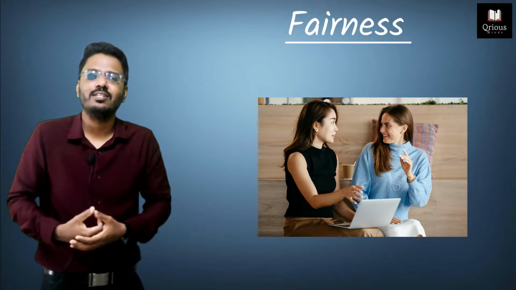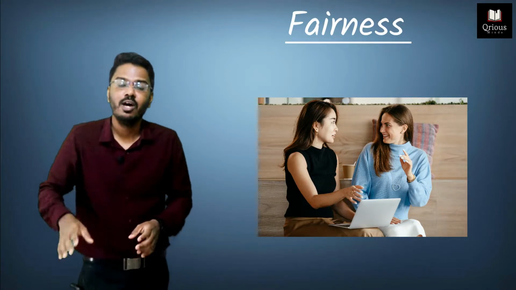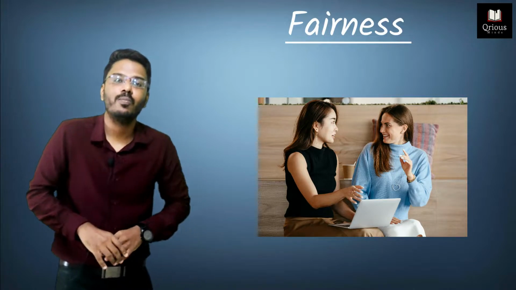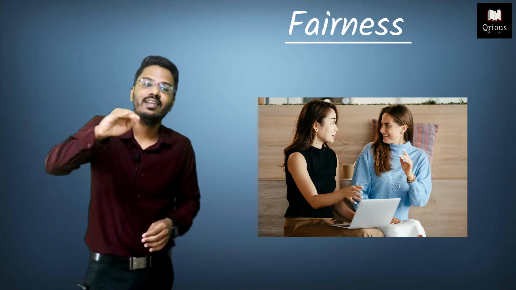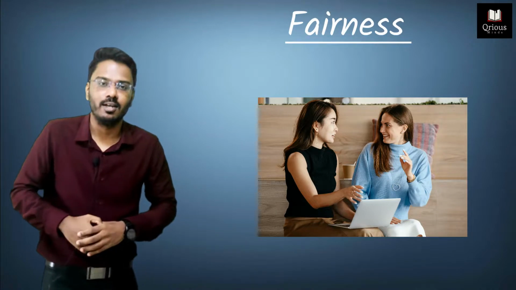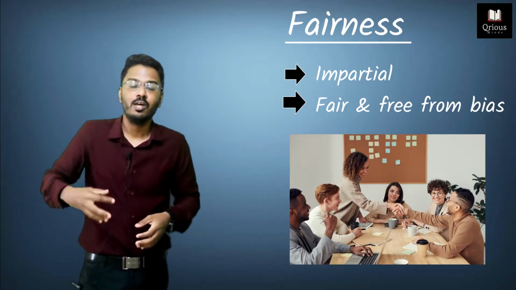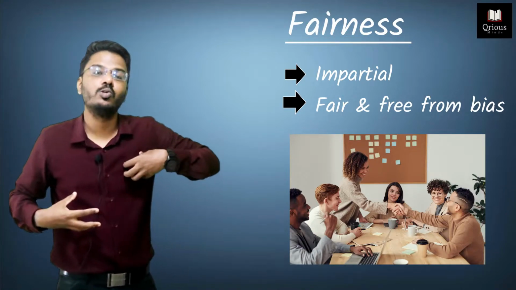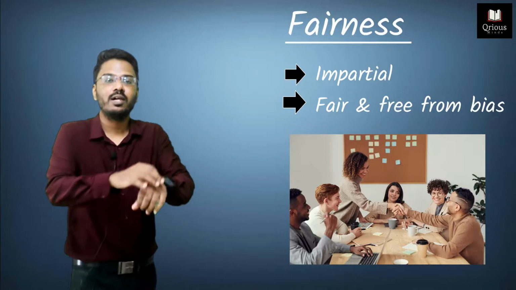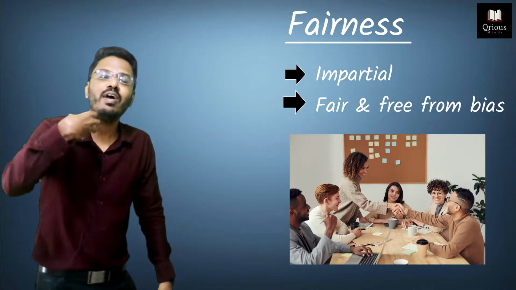Being a fair manager, being an impartial manager, you shall not allow your best friend to log in late and log out early. So you should be impartial, you should be fair to each and everyone in the organization. You shall not be partial to your best friend, or to anyone. You shall be impartial, you shall be fair in performing your job responsibilities, and that's what the fairness principle means.